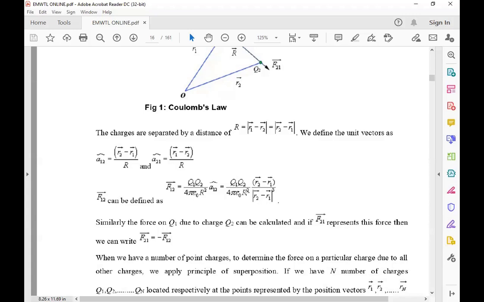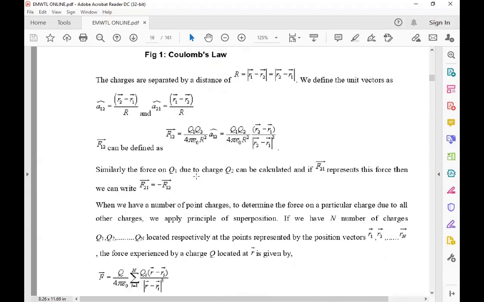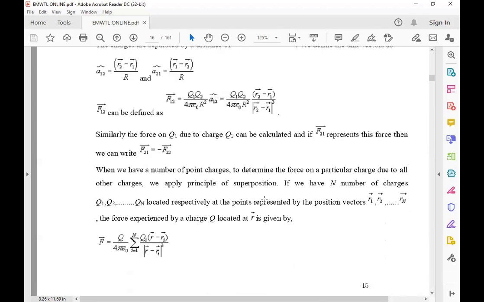Since R square is already there, it becomes R2 minus R1 cube. Similarly, the force on Q1 due to Q2 is F21. The reverse operation represents this force, so F21 bar is equal to minus F12 bar.